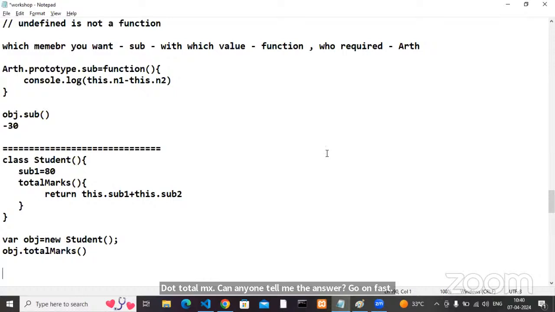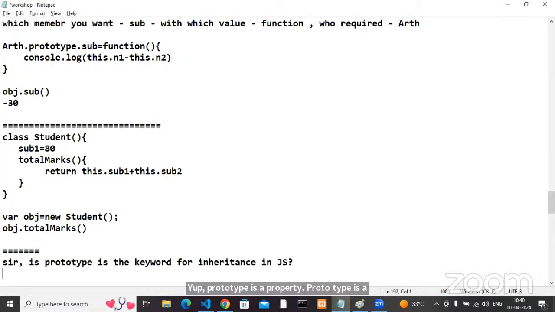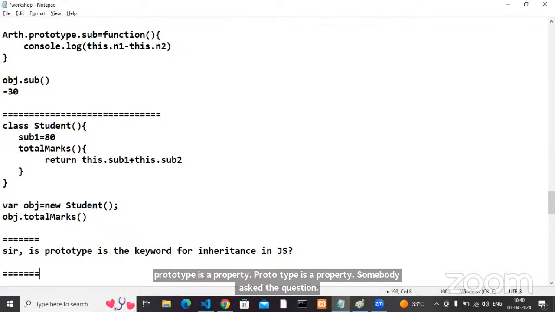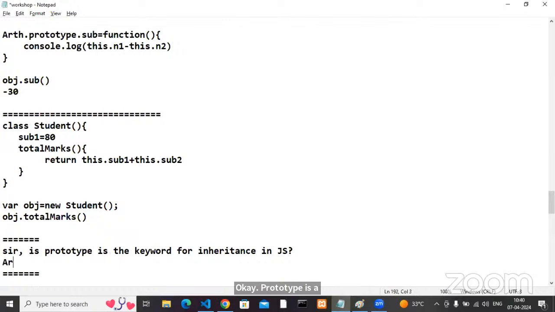Yes, prototype is a property. Somebody asked that question. Prototype is a property inside the class. It is not a keyword inside the class.